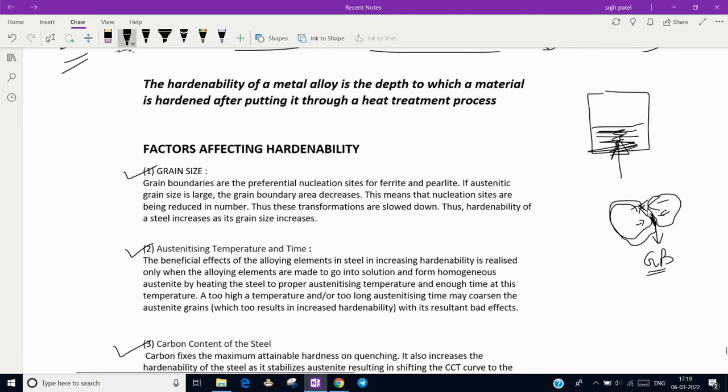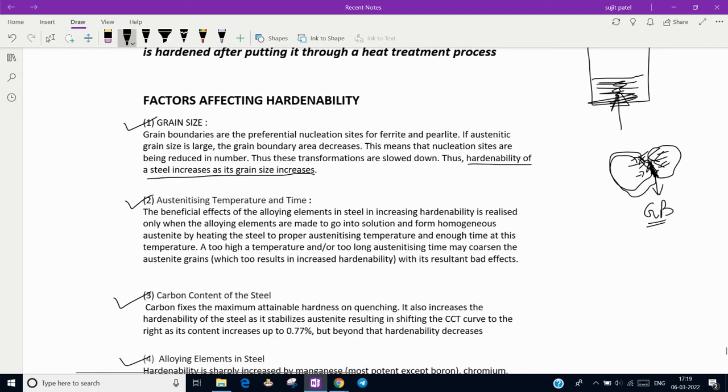The transformation from austenite to ferrite and pearlite will be slowed down. As this takes place, the hardenability of the steel increases as its grain size increases. So in one line, hardenability of the steel increases as its grain size increases.